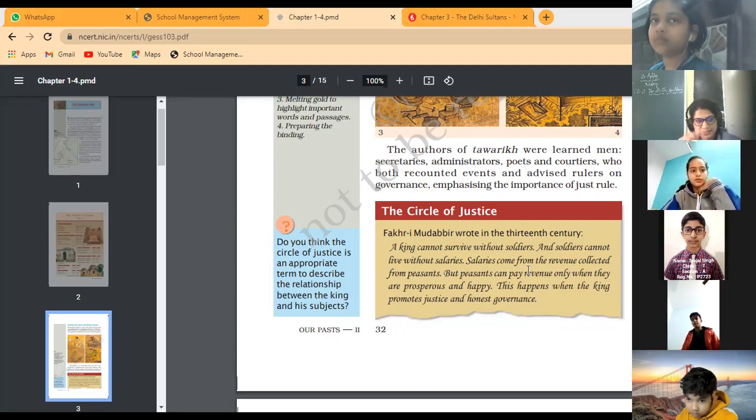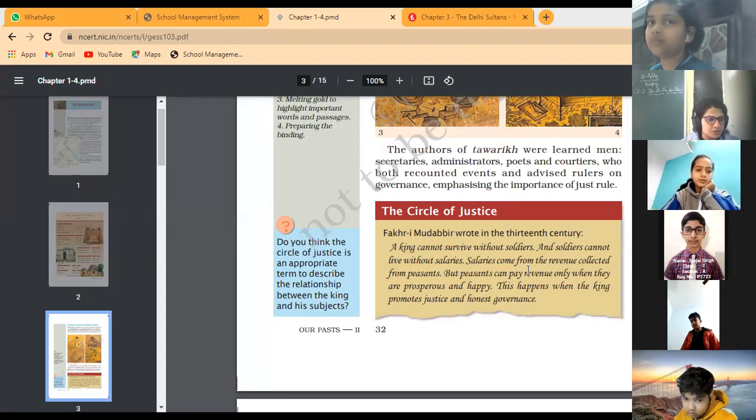So ultimately it is a cycle, the circle of justice. They all depend on each other: the king depends on soldiers, soldiers depend on revenue, and revenue depends on peasants.